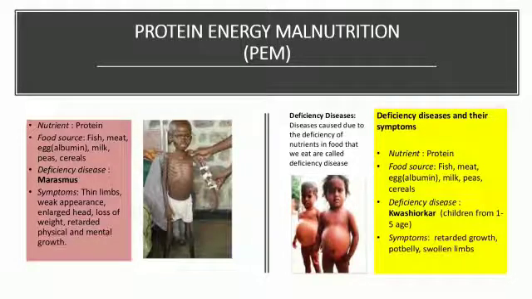Protein energy malnutrition (PEM). Due to protein deficiency, the children between 1 to 5 years of age suffer from marasmus and Kwashiorkor diseases. Loss of weight, pot belly, retarded physical and mental growth are a few symptoms of these diseases. Symptoms means signs which tell us about an illness. Having foods like fish, meat, egg white, milk, peas and cereals will help to overcome these diseases.